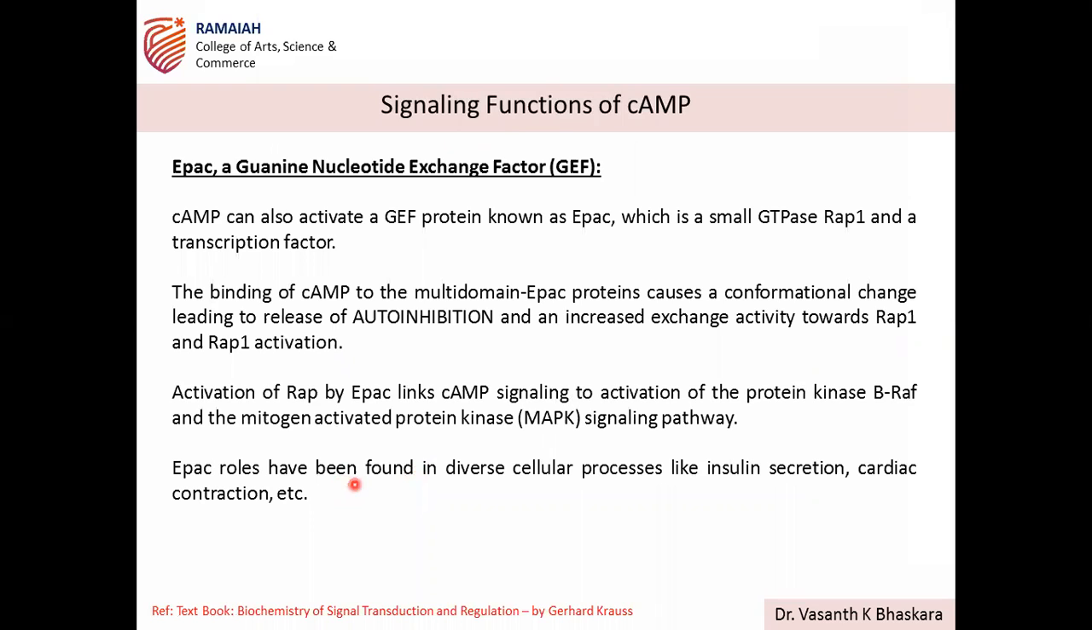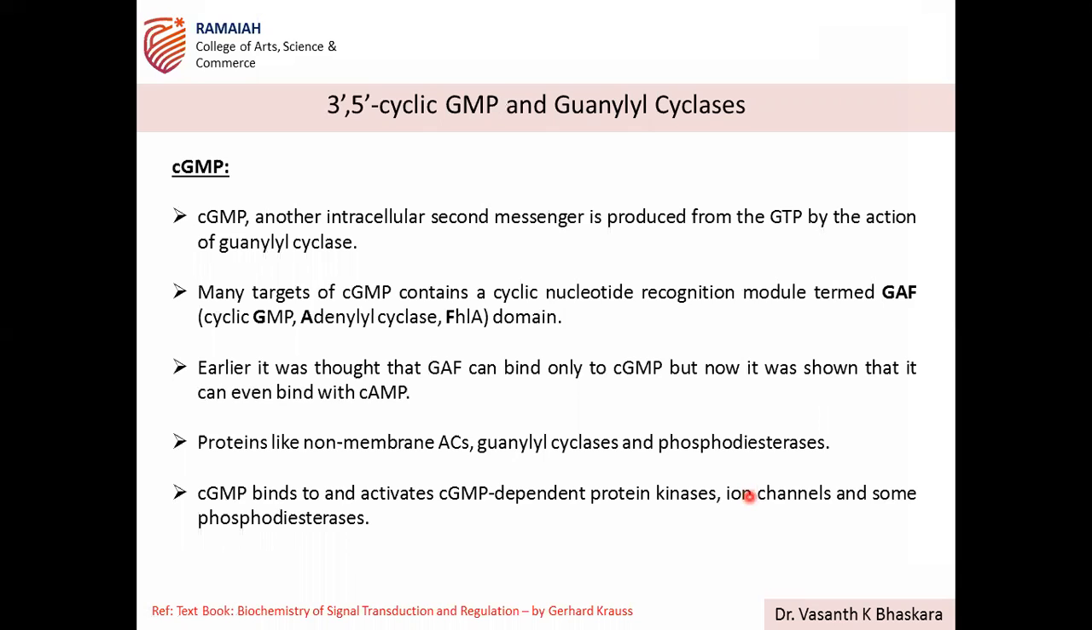So EPAC roles have been found in diverse cellular processes. This particular pathway is involved in insulin secretion. Insulin secretion is mediated through this signaling pathway, and also cardiac contraction. Heart contraction is also related to this particular pathway in the cells. Understood all of you? Any questions, clarifications you require? If you don't require any clarifications, then that is all about cAMP.